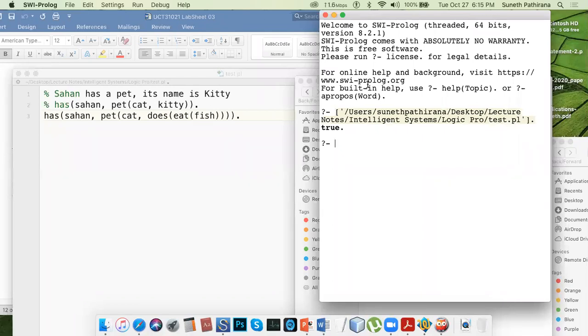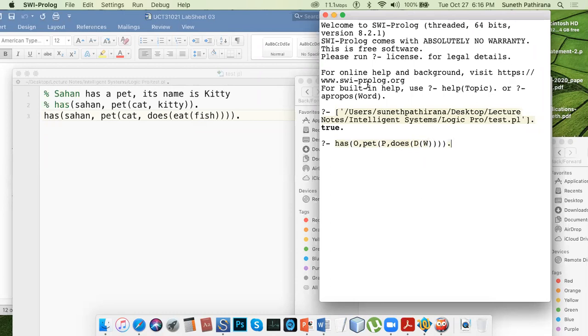Now you can ask the question: has the owner of the cat, the pet, that means which category of pet, P, and does what? You don't know what it does, so D. You can ask what it does, and what is eaten by it. That means we don't know whether it eats or drinks. Then eats what?